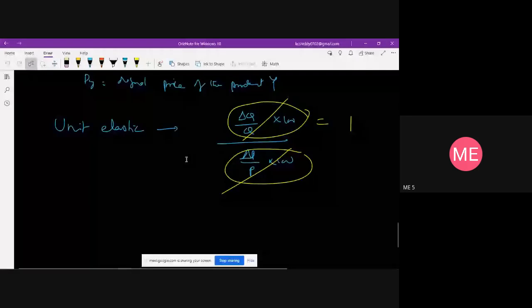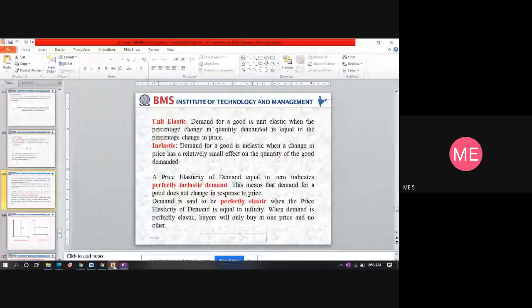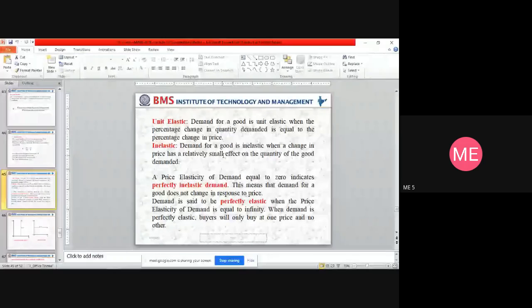So demand for a good is inelastic when the change in the price has a relatively small effect, very minute. For example, if there is a change in the price of a particular product, say from X to Y, the quantity demanded goes from Q1 to Q2, but Q2 is very near. Say Q1 plus 1 or Q1 plus 2 will be the Q2. That is what you call a relatively small effect on the quantity of the good demanded. That is, we can say inelastic.